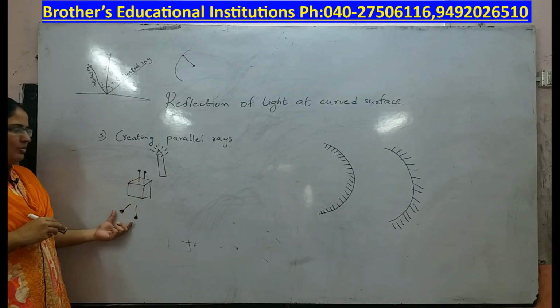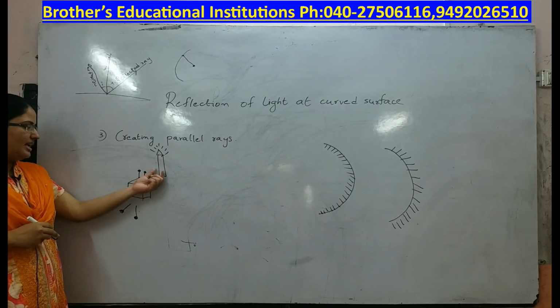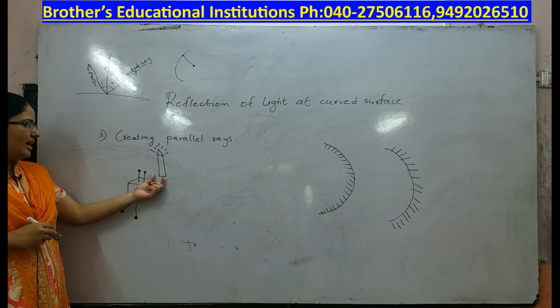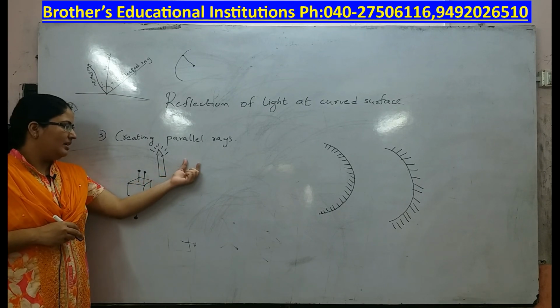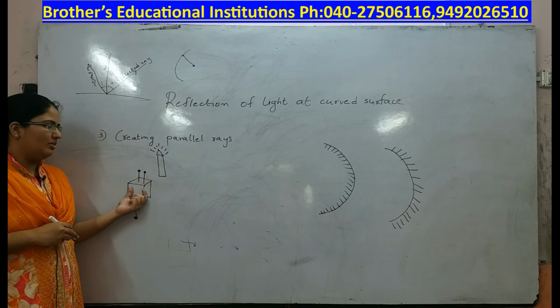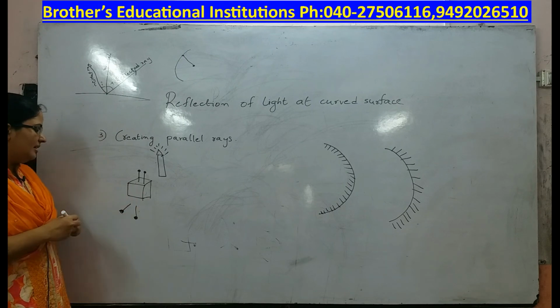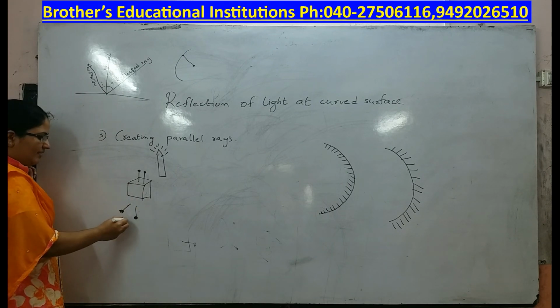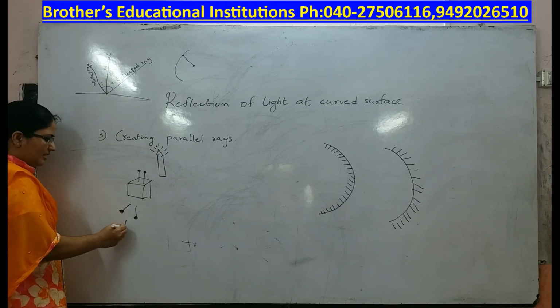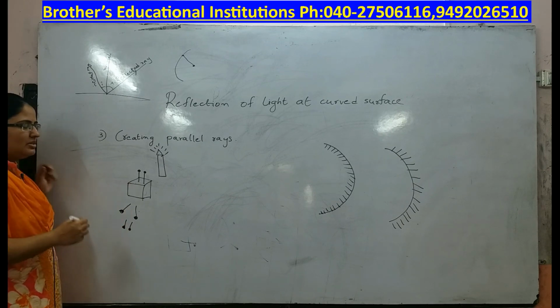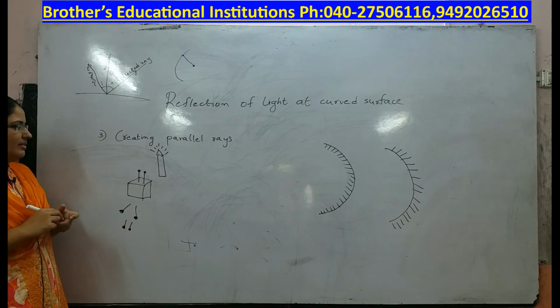You will see that these pins appear to be diverged when you are keeping the candle close. Now try to move this candle away from the thermocol cube. You will see that instead of getting diverged rays, the pins appear to be parallel. So by this activity, what do you understand?